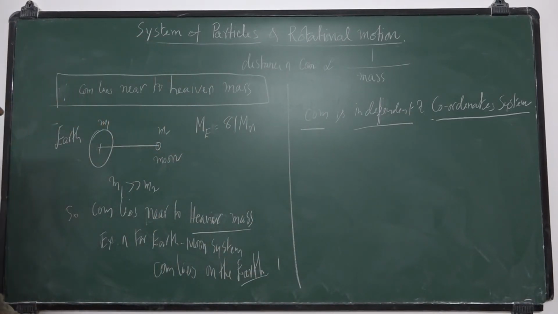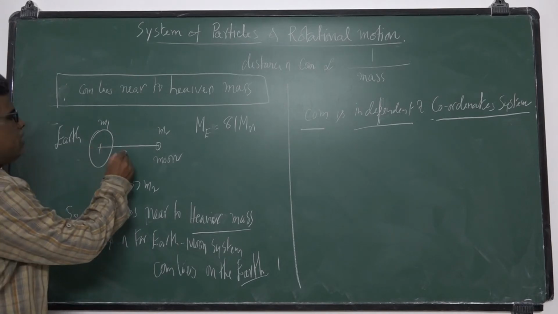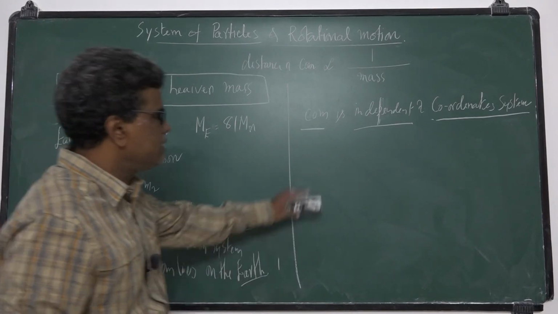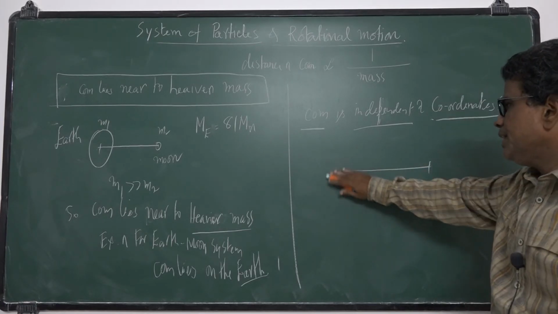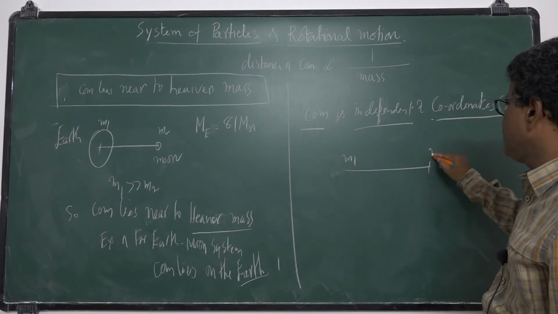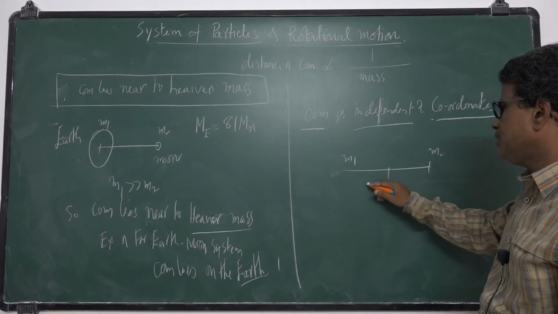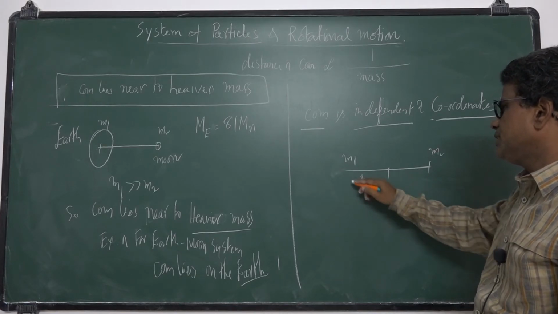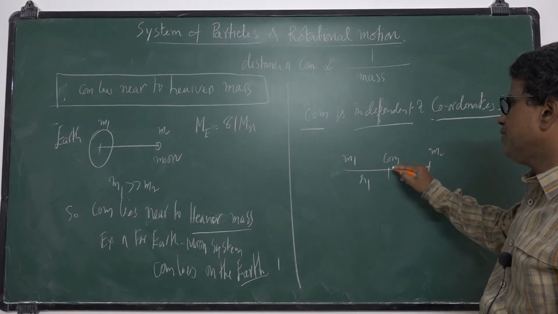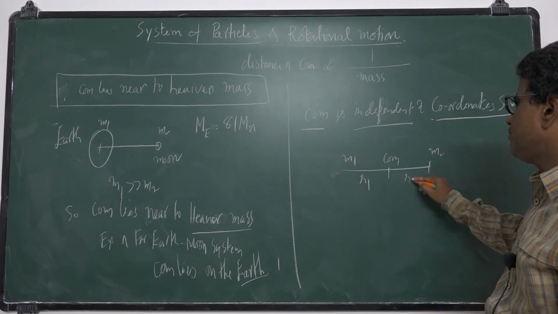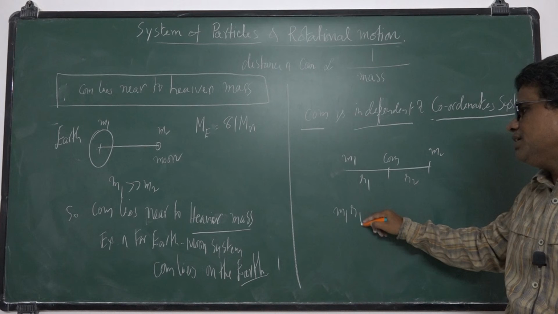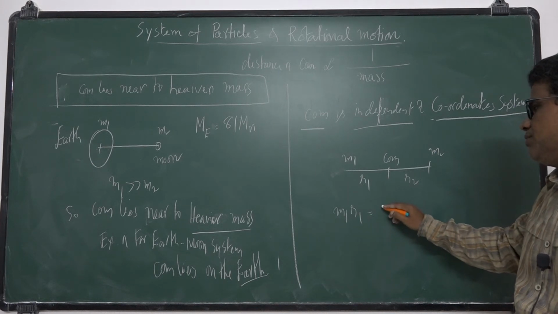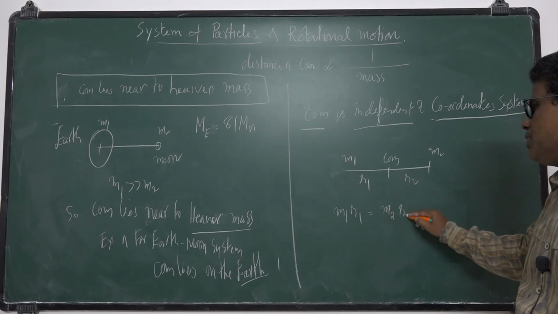Say for example there are two masses M1 and M2. The distance of the center of mass from M1 is R1 and from M2 is R2. Then we have M1 R1 equal to M2 R2.